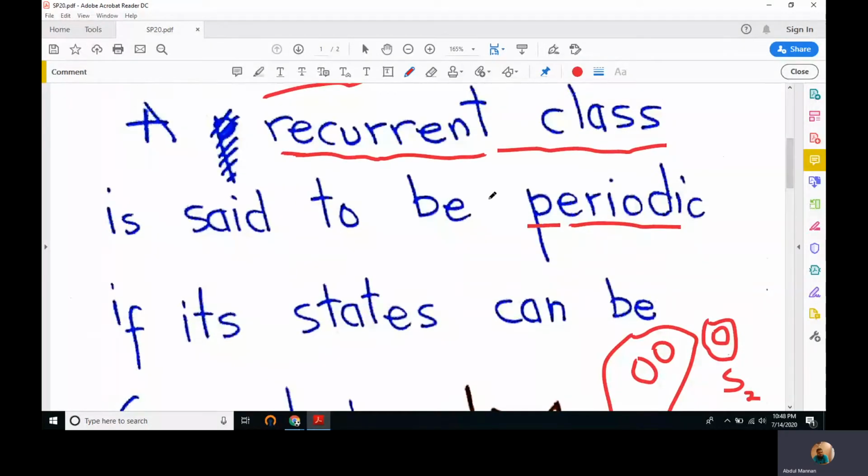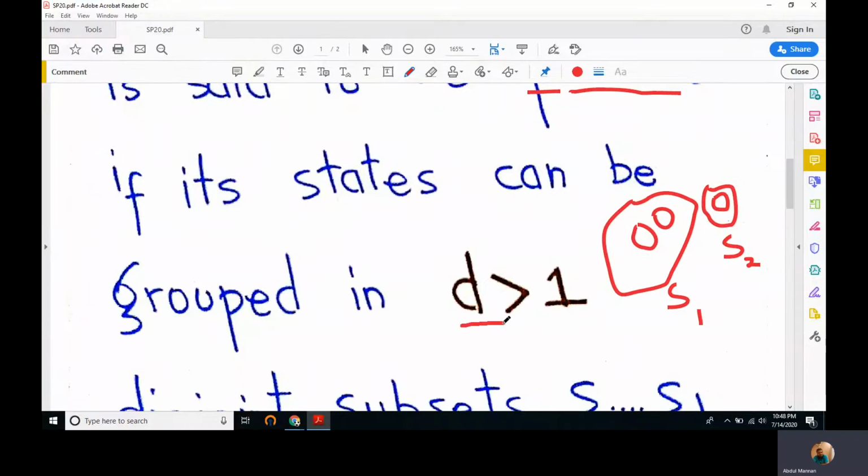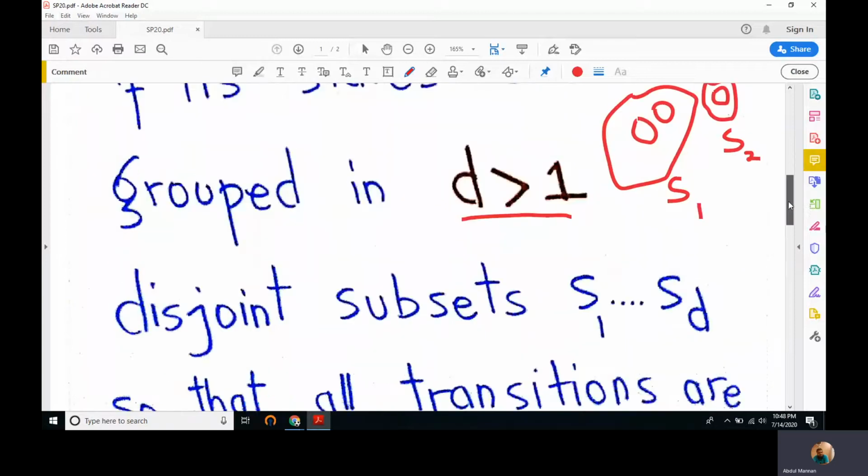I repeat, a recurrent class is periodic if the states in that recurrent class can further be divided into groups, and we call those groups subsets S1, S2, S3, up to Sd. Disjoint subsets means a state in one subset cannot be in another subset.